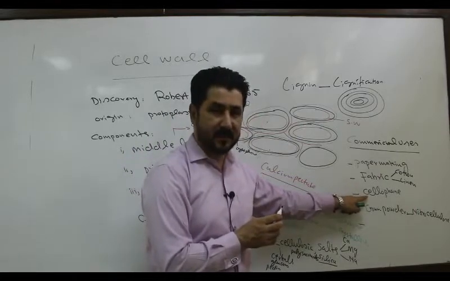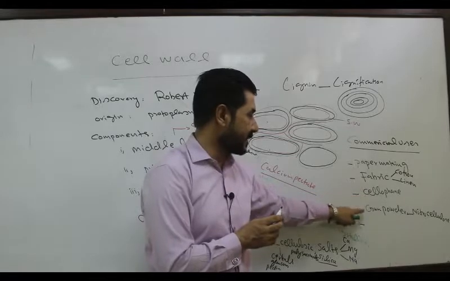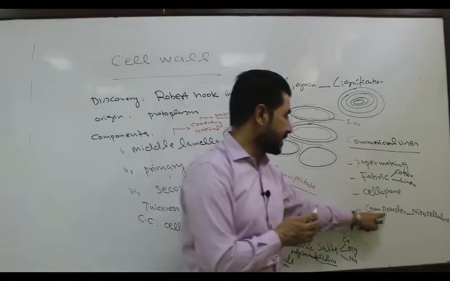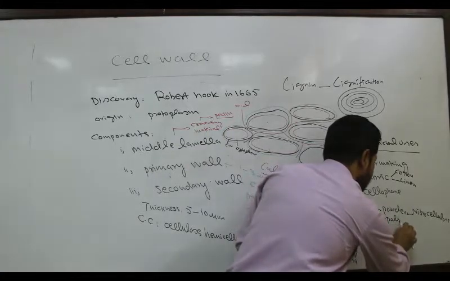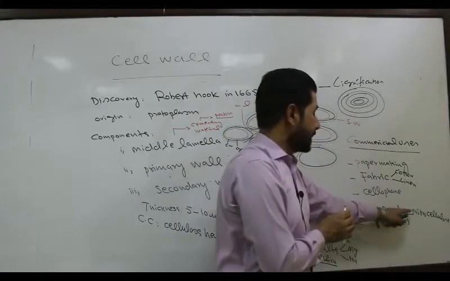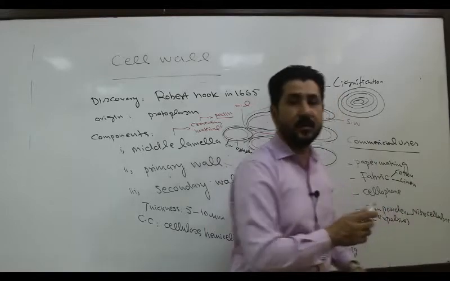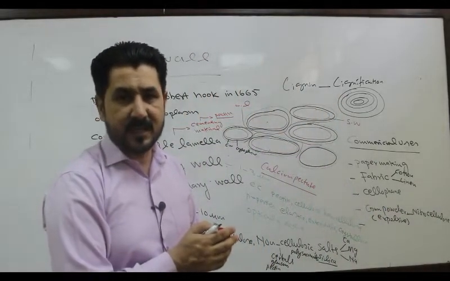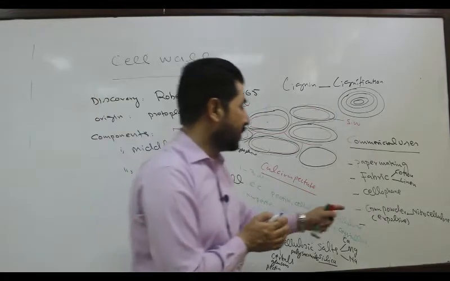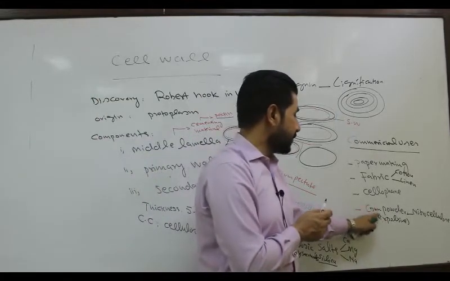Cellophane, a semi-permeable membrane, is also a product of plant cell wall. Gunpowder, which is an explosive, that is nitrocellulose. When cellulose is treated with nitric acid, HNO3, it becomes an explosive which is called gunpowder.